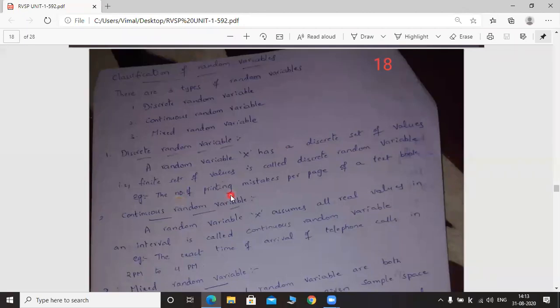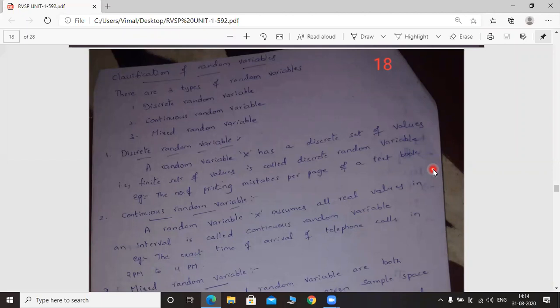Example is given here, the number of printing mistakes per page of a textbook. Okay, take a textbook, you can count the number of printing mistakes per single page. It is a finite value because the number of printing mistakes may be 10 or 20 or 30, so that is countable. Okay, we can count the number of printing mistakes per single page. So this is a finite value, that's why this example is considered for explaining the discrete random variable.